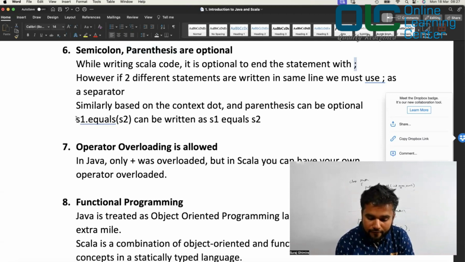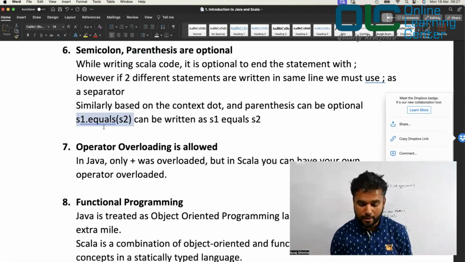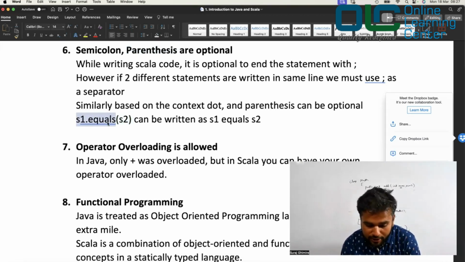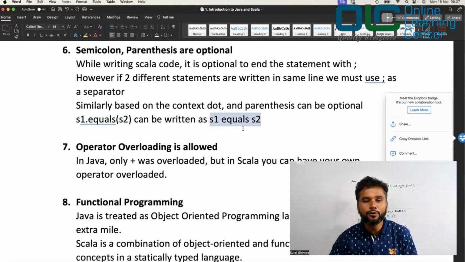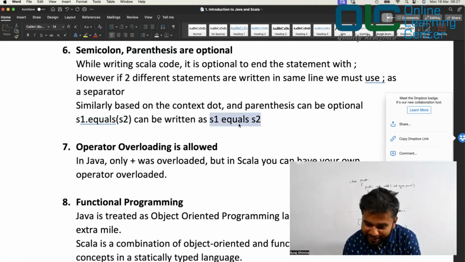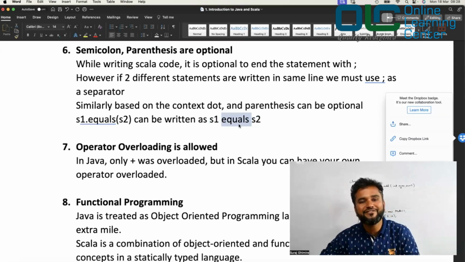How many of you have written this kind of code in Java? You might have written something like this: S1 dot equals S2, probably within an if condition. But in Scala, you can actually ignore this dot, ignore this parenthesis, and write it like this as if you're writing English: S1 equals S2. It also means S1 dot equals method S2. So can I say this is Java code where equals is a method, but in Scala I'm using the equals method as if it is an operator?